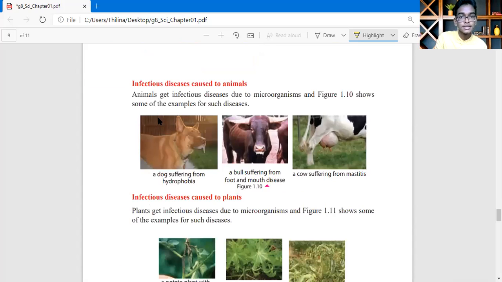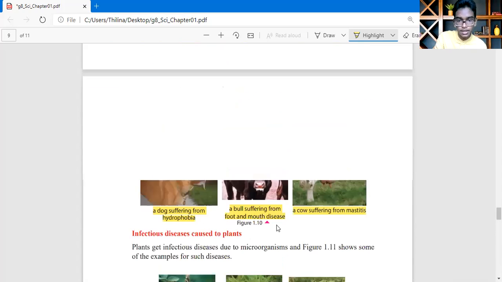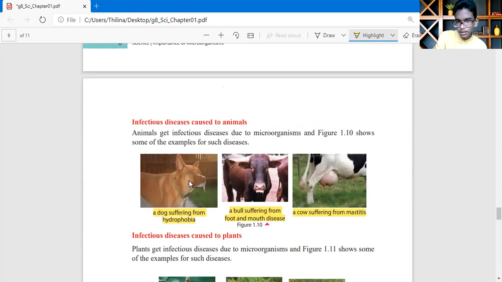Yes, that's the infection caused to animals. A dog suffering from hydrophobia. This is a kind of dog disease. A bull suffering from foot and mouth disease. A cow suffering from mastitis. They are very easy. You can remember these pictures, then you can study them.